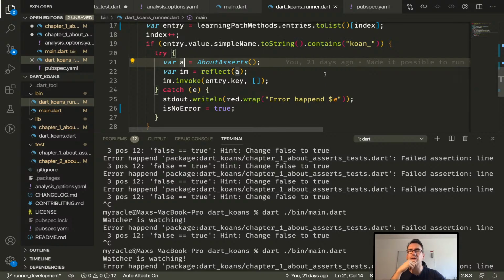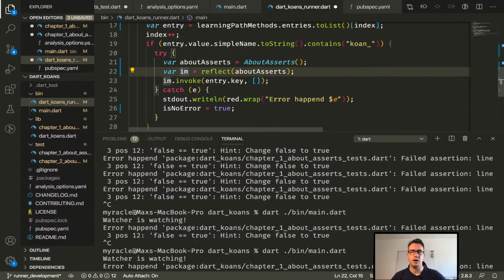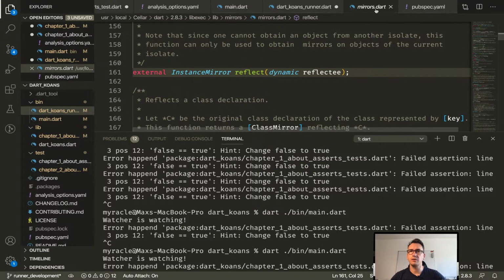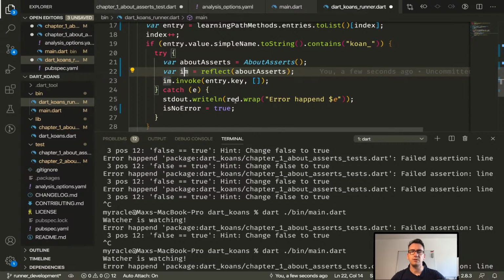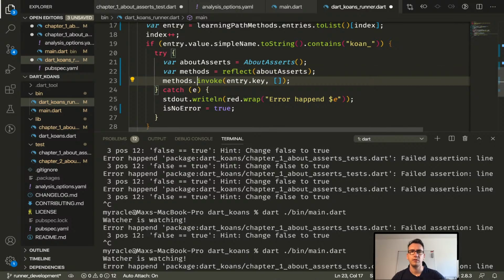That will be difficult because now we create all the different classes. Interesting. So this is about asserts. IM is, what is IM? That would be the instance mirror. Okay. So this is the real. What do we get with that? We get all the assert, all the methods inside of this assert, I assume, right? So this would be the methods.